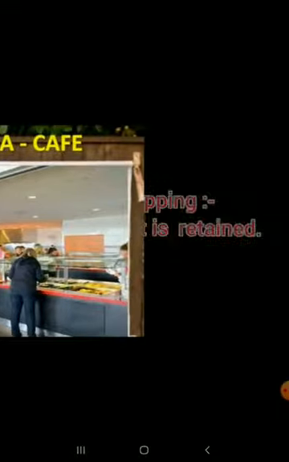Next, forward clipping. Forward clipping is a word formed by omitting the first part of the form from which it is derived. That is, the final part is retained. Example, aeroplane, plane. Telephone, that is, the final part is retained. It is expressed as phone.